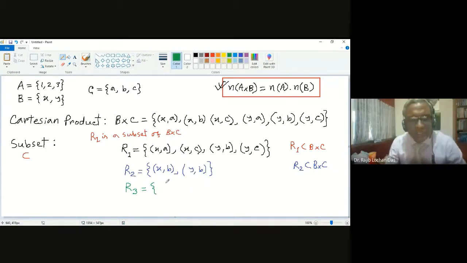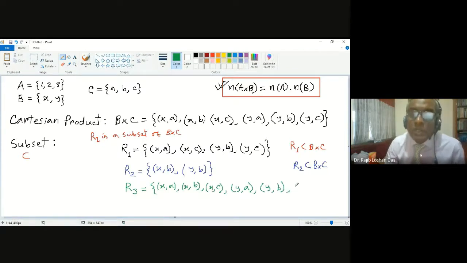Say R3 is another example that is also a subset. So if you take all the elements, say I'm taking everyone, XA, XB, XC, and YA, YB, YC, in that case it will also be a subset. Why?